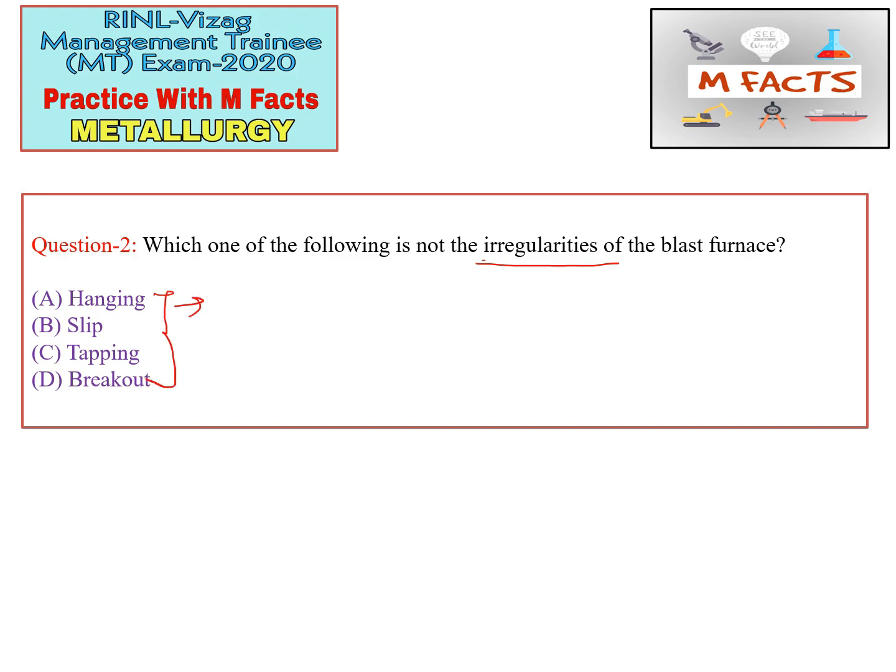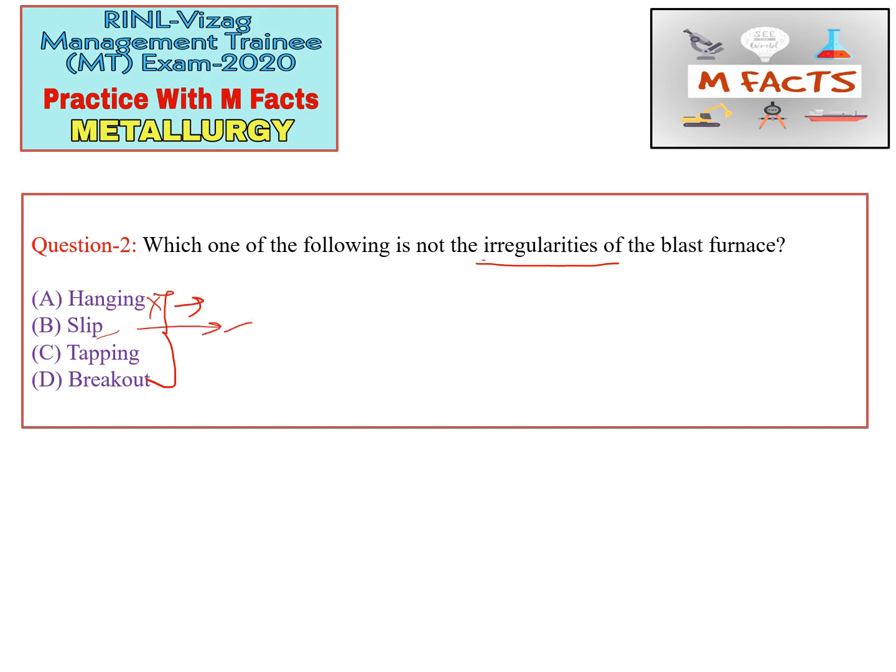So the first one is hanging. Hanging generally means when the uniformity of the charge burden in the furnace is interrupted by any means, the situation is known as a hanging situation. Okay, so this is basically an irregularity of the blast furnace, so this is a wrong option. And the next one is slip. The slip is the situation when we lose control of the falling of charged material or burden material during the furnace operation. So this situation is known as slip.